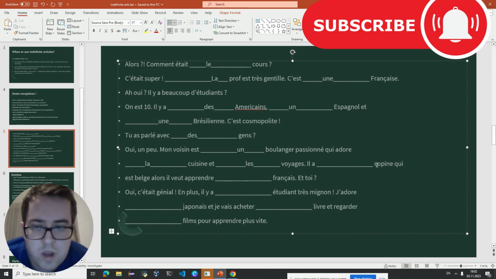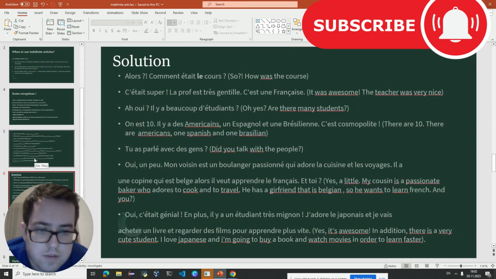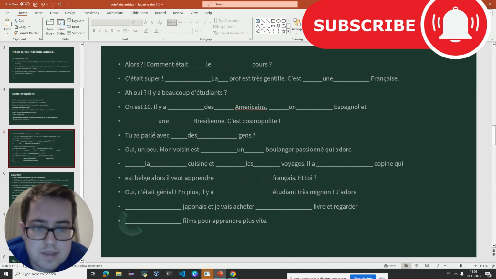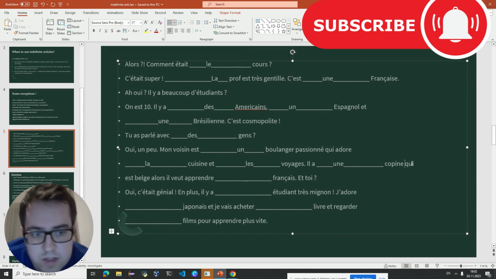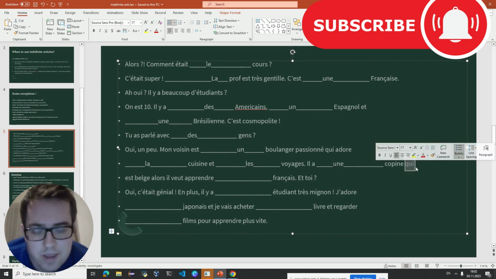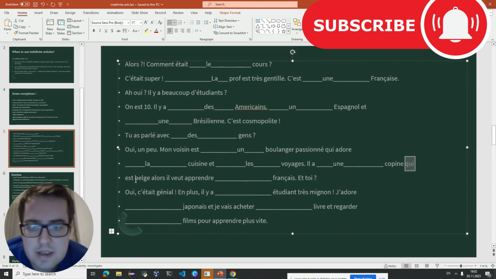The reason we use an indefinite article here is because we also have qui over here, which introduces a relative clause, which we talked about in our third case where we use indefinite articles.